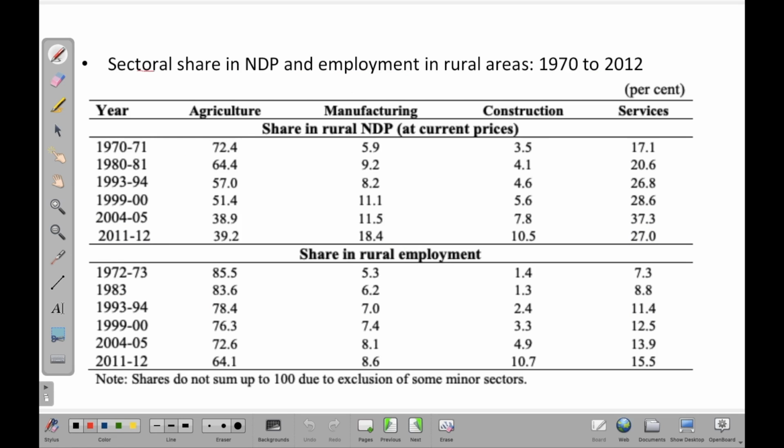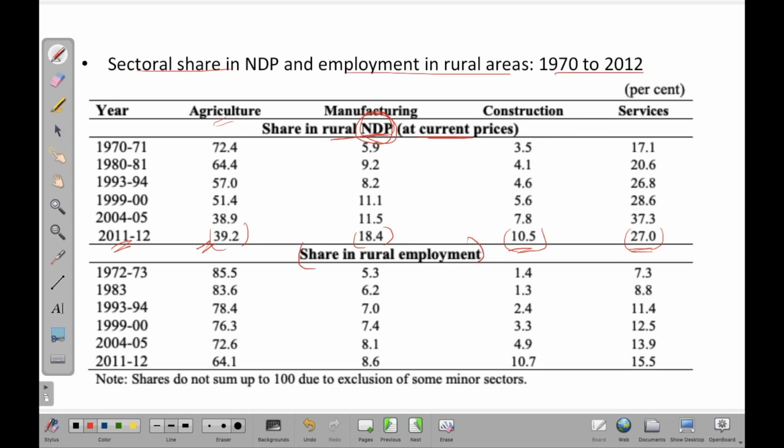Now let's have a look at the sectoral share in NDP and employment in rural areas from 1970 to 2012. So share in the rural NDP at current prices, 39.2 in the year 2011-12 for agriculture, 18.4 for manufacturing, and for construction 10.5, right, and the services is pegged at 27%. So this is the share in the rural NDP. So of all the NDP of rural areas, share of agriculture is 39.2%. This is the meaning of this table.